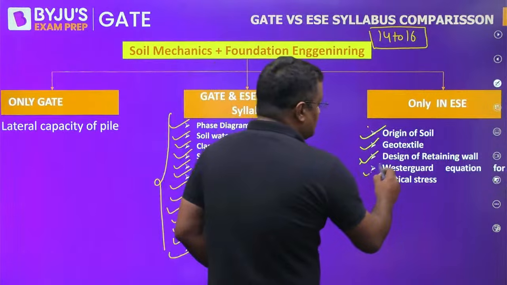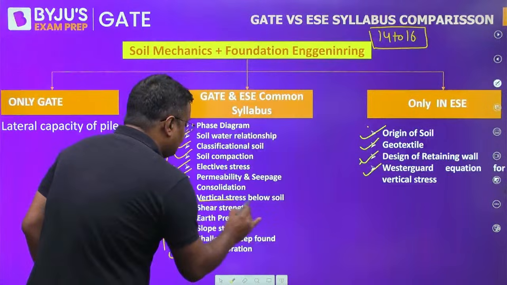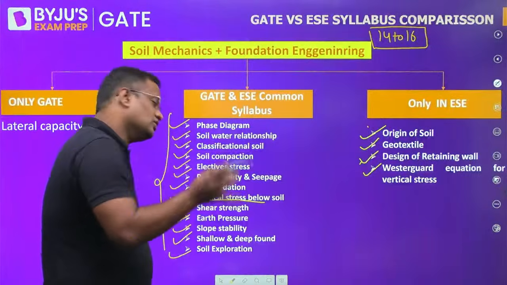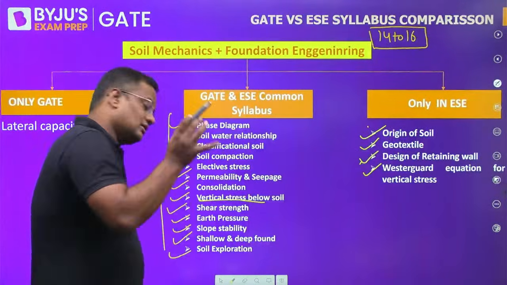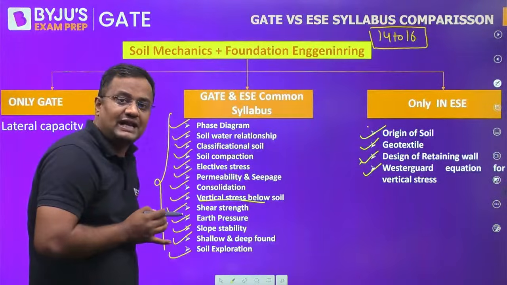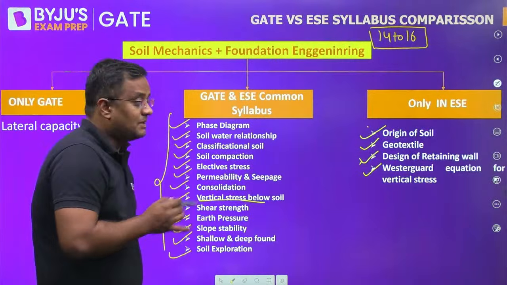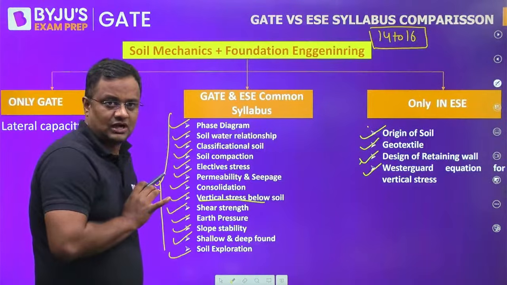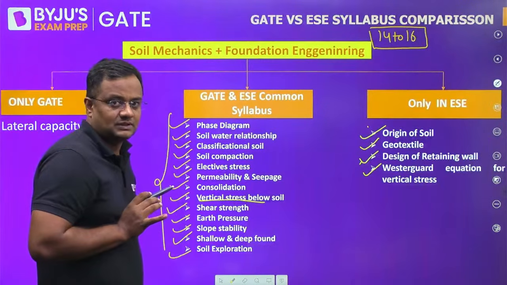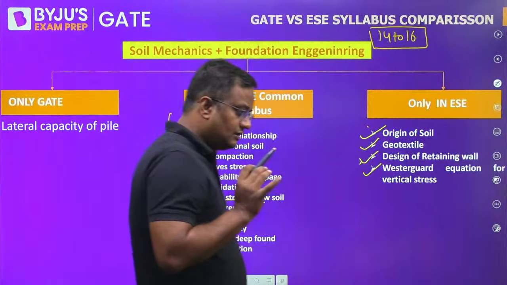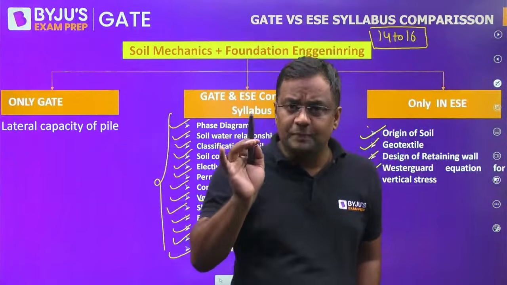Plus the Westergaard equation. See, for vertical stress, Boussinesq is in GATE, Newmark's chart is in GATE, load due to an infinite line load is in GATE, but Westergaard is not in the GATE syllabus now. It is only in the engineering services syllabus. Usually, engineering services is a superset.